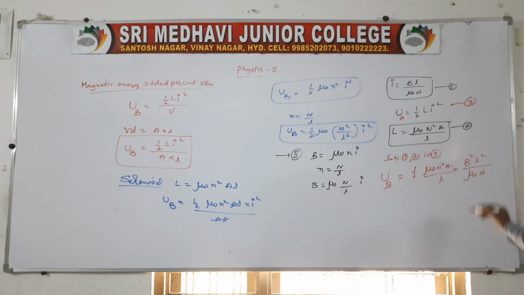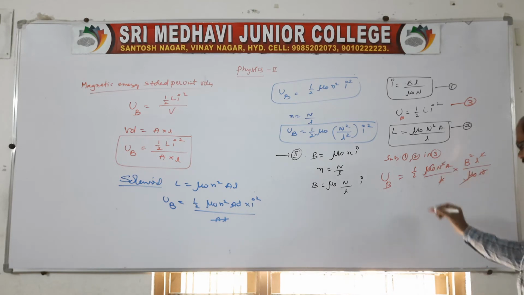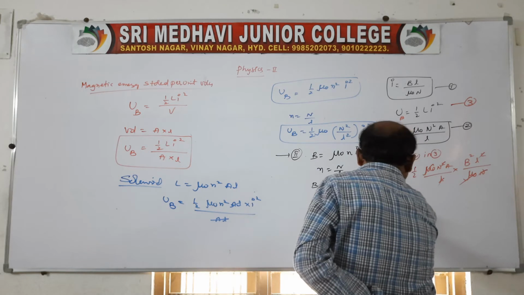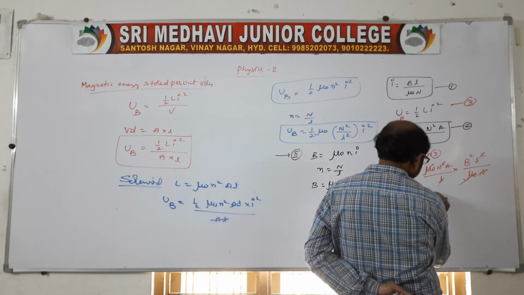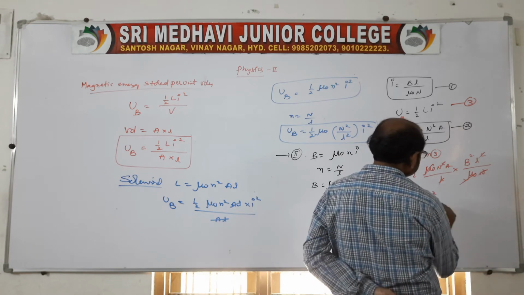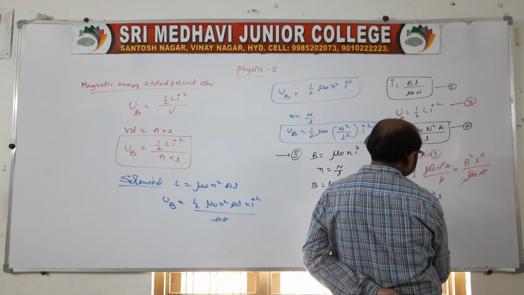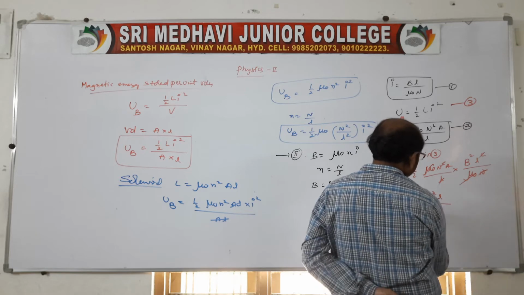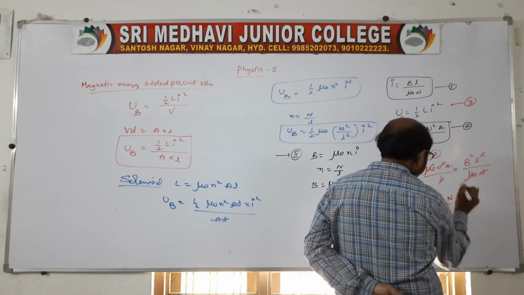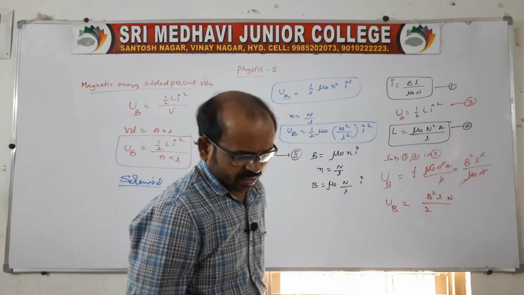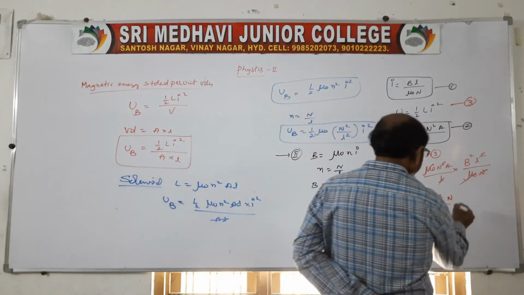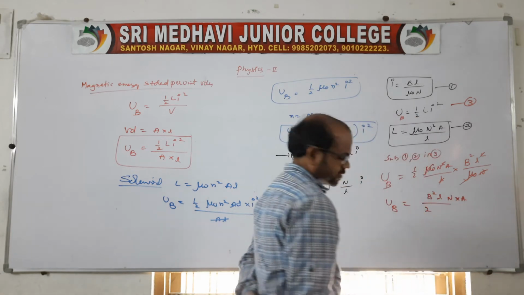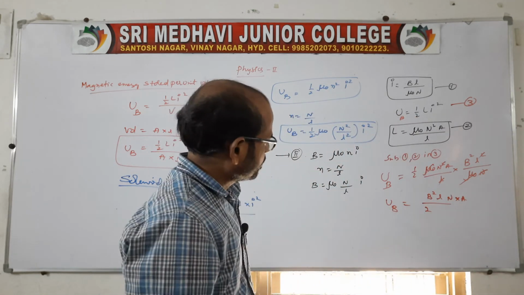So suppose you cancel the similar terms, capital N is cancelled. So you write the remaining terms: UB is equal to, what is left over now? B square, right? Here it is L by 2 into capital N. So I think these are the remaining terms. Is it clear? And area is also there, yes, of course, into area. So these are the remaining terms, B square.